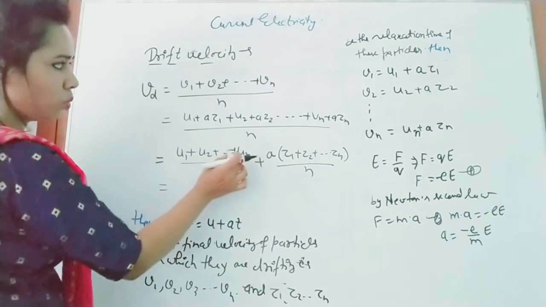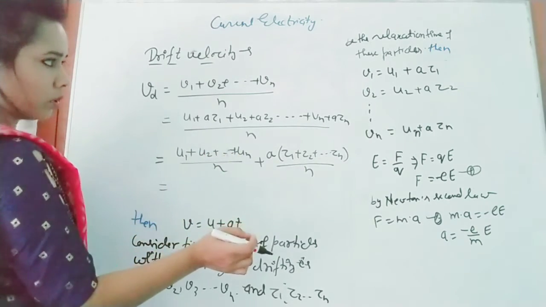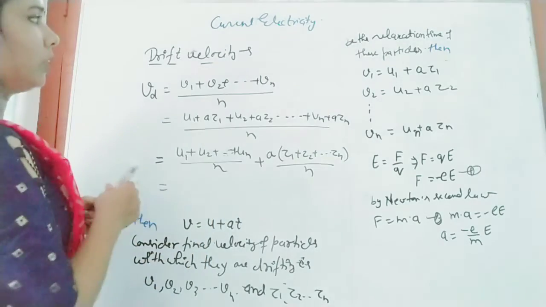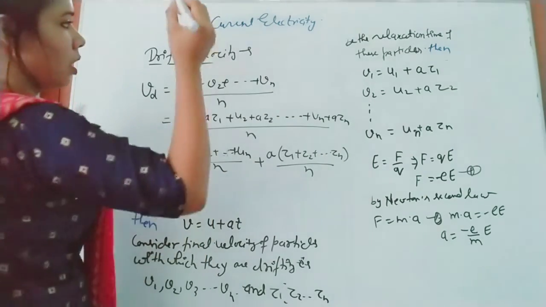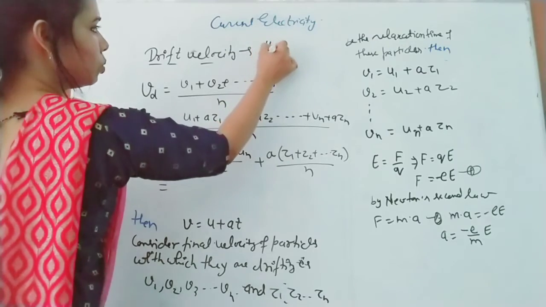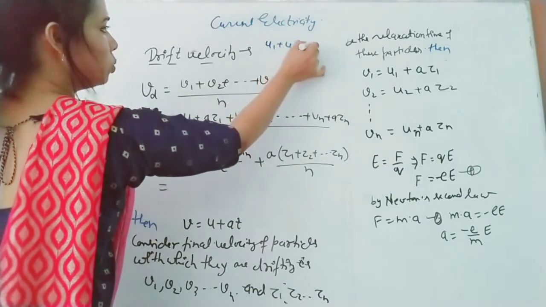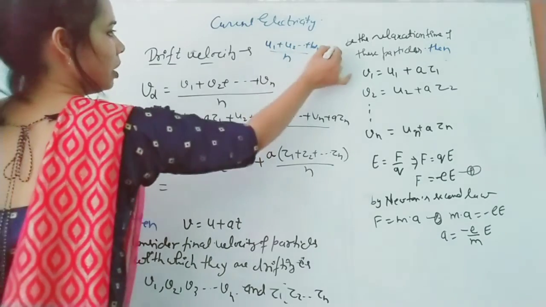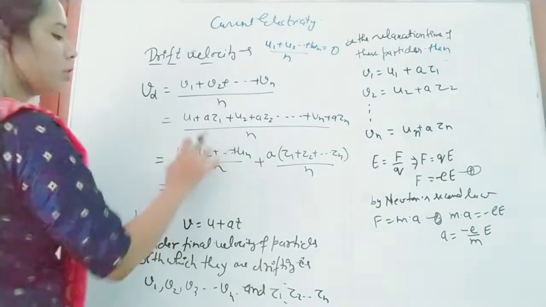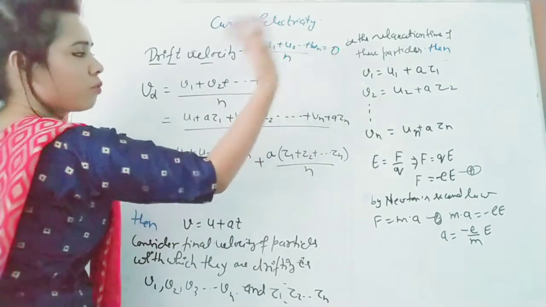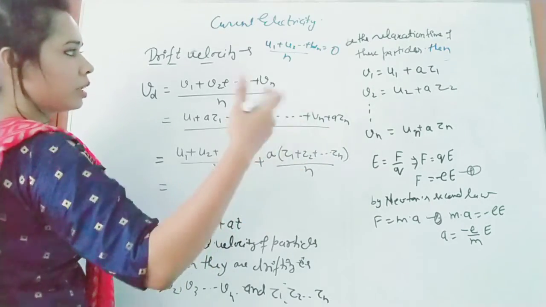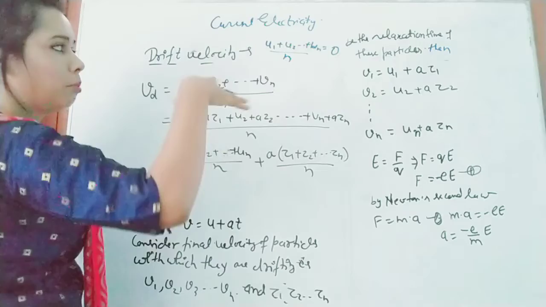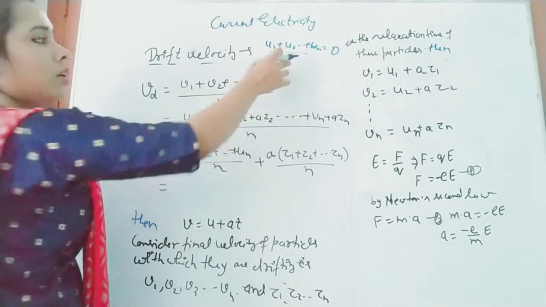Now U1 plus U2 plus up to Un upon n equals 0. How? Because in the starting I forgot to tell you that U1 plus U2 up to Un is not equal to 0; the average of all these, upon n, equals 0. This term is the average initial velocity of all electrons. In that case all the electrons were moving randomly, so the average we have taken is 0.